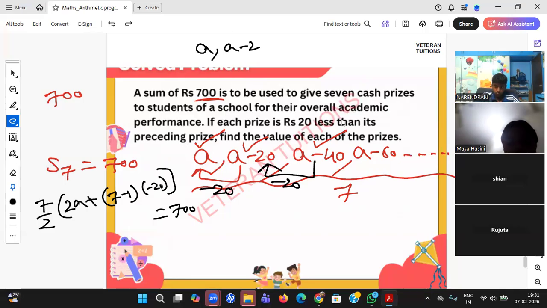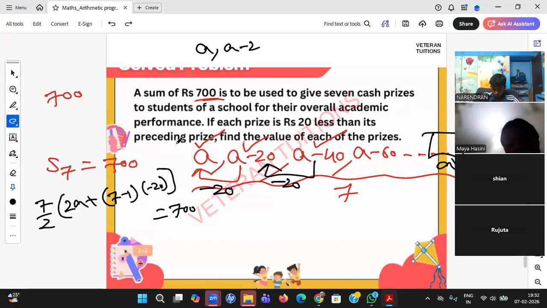Yes, answers are right. Rujita, can you explain further what you want to say? Sir, I took the AN formula, a plus (n minus 1) d, and I am getting 700. Yeah, 700 is the total sum, right? But AN is the last term. When he is saying total, how can you take AN equals 700? Yes, sir. Okay, so this is what the confusion is.